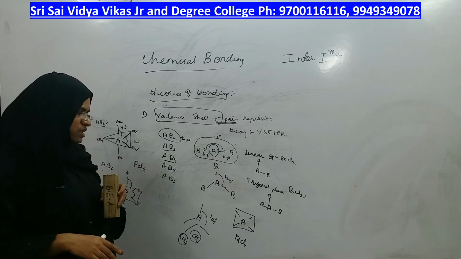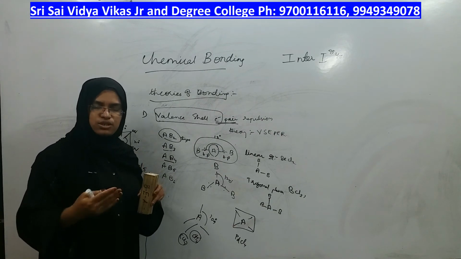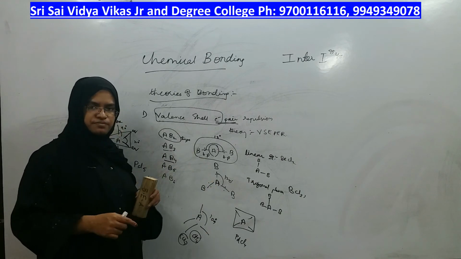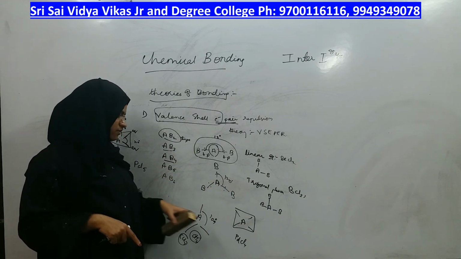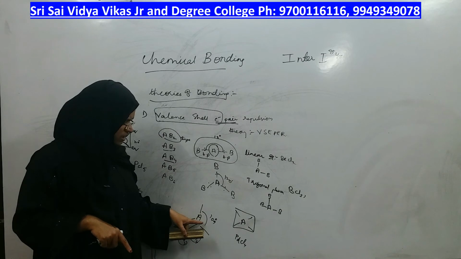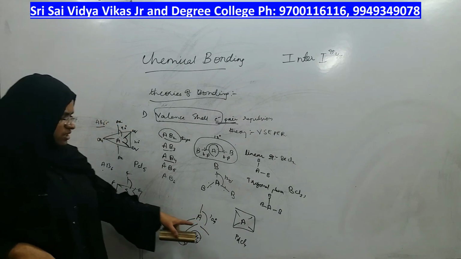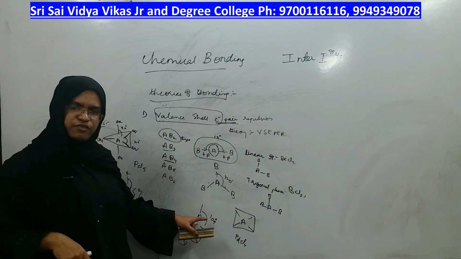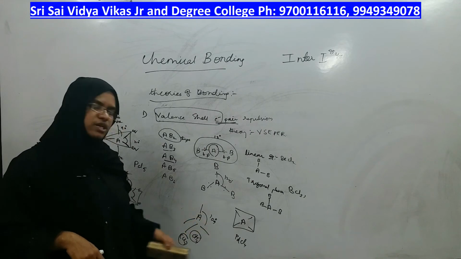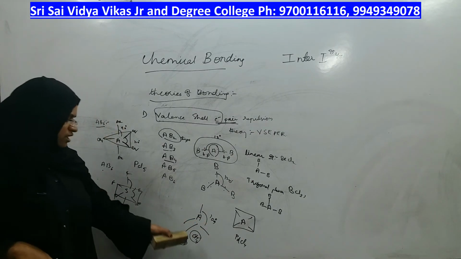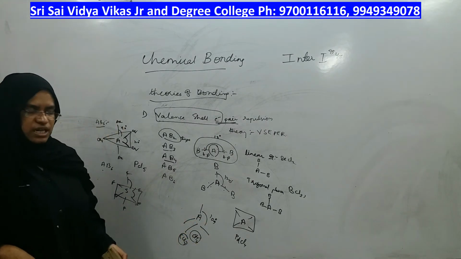To avoid repulsion, which shape will they try to take? Only then will the repulsions be less. In the same way in tetrahedral also, repulsions can be minimized only when the bond angle is 109 degrees, and therefore the shape has to be tetrahedral.